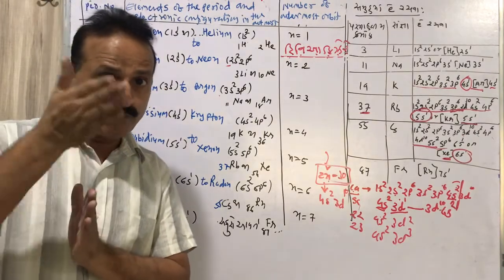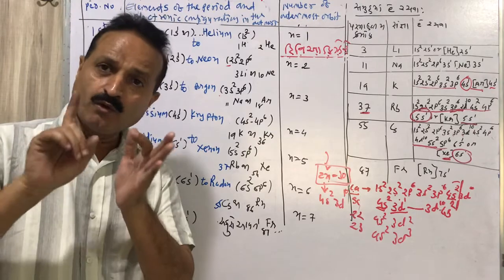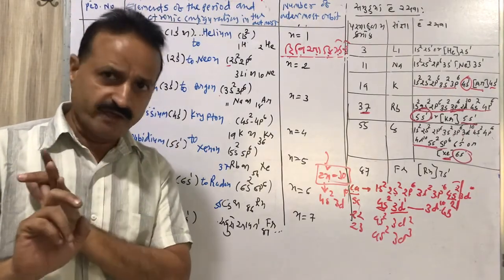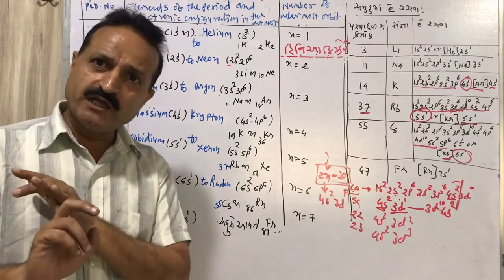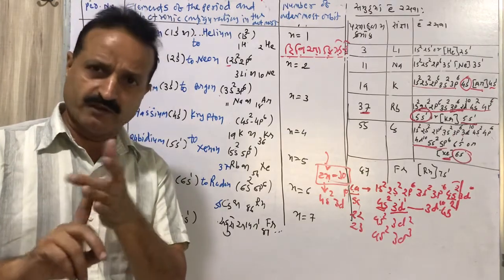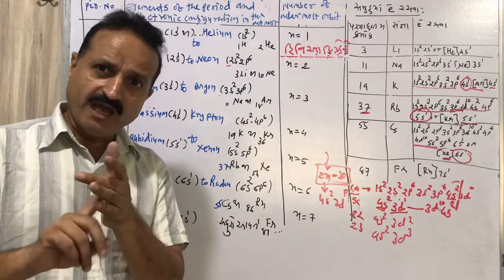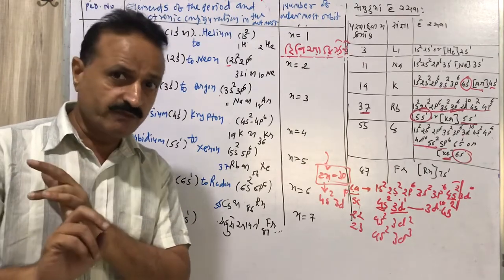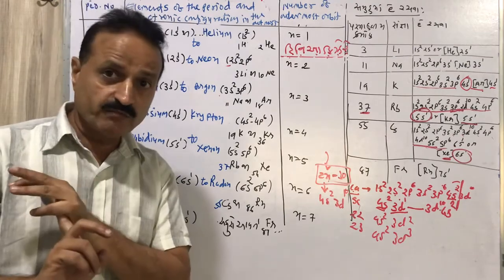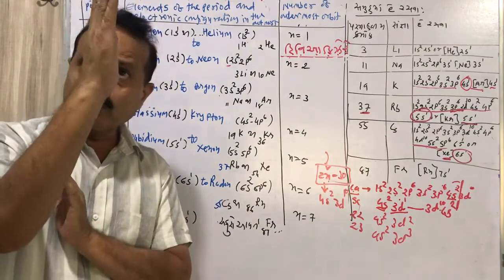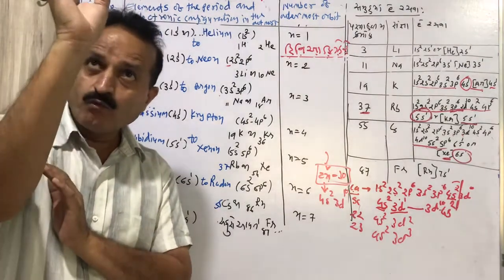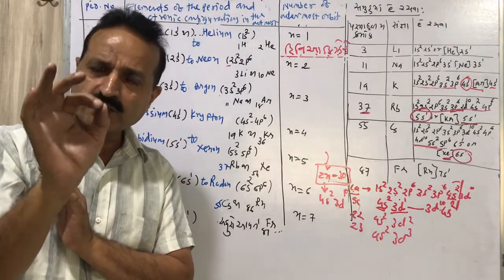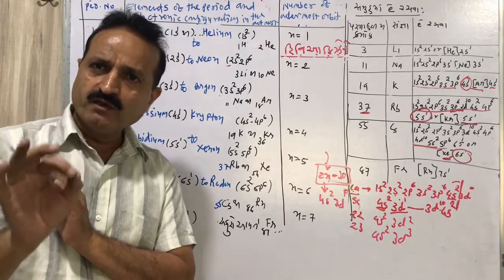The atomic numbers of the first element of each row: hydrogen 1, lithium 3, sodium 11, potassium 19, rubidium 37, cesium 55, francium 87. So you can remember the digits 1, 3, 11, 19, 37, 55, 87.